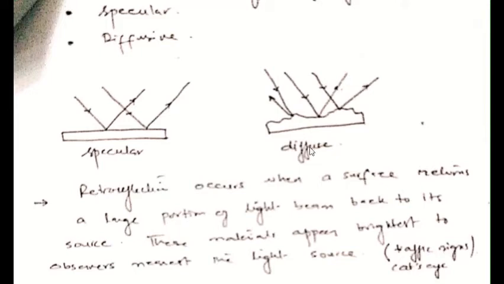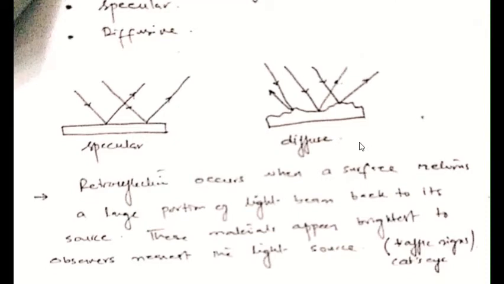Whereas in the case of diffuse reflection, when the light strikes this rough surface, you can see that after reflection the reflected light is going in all different kinds of directions. So there is a chance that our retina may receive more reflected rays, and we get a better image of the object which is placed ahead of us.